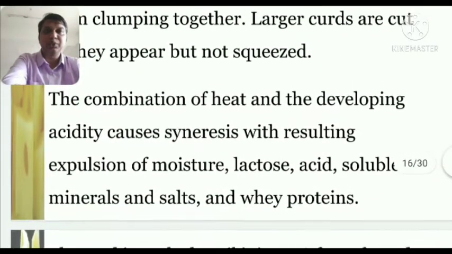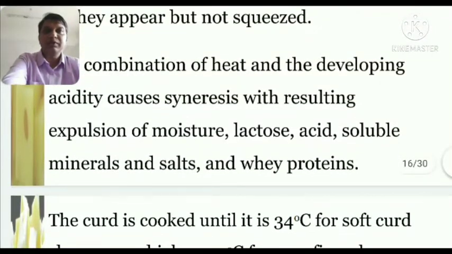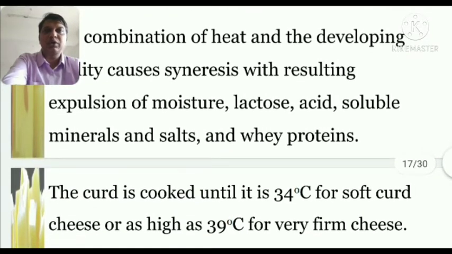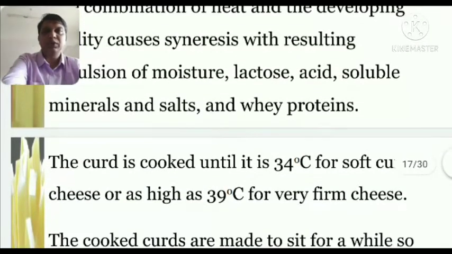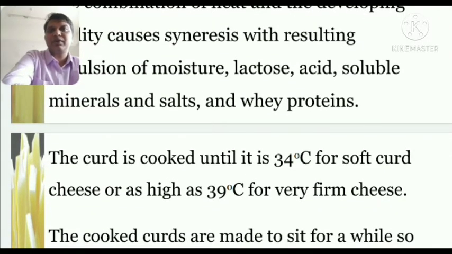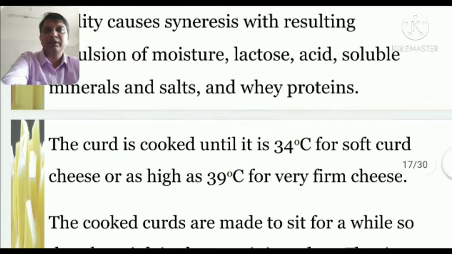What the heat actually does: the combination of heat and the developing of acidity cause syneresis, with the resulting expulsion of moisture, lactose, acid, soluble minerals and salts, and the whey proteins. So the heat generally speeds up this syneresis process, due to which the coagulation happens very fast, the moisture content is lost, lactose and acid which were present become easily soluble, and soluble minerals and salt easily get into the whey protein, and they collect the whey protein.